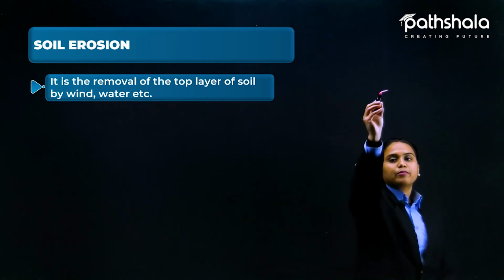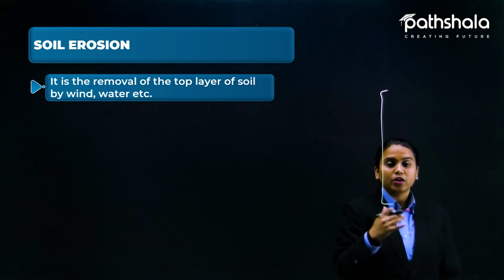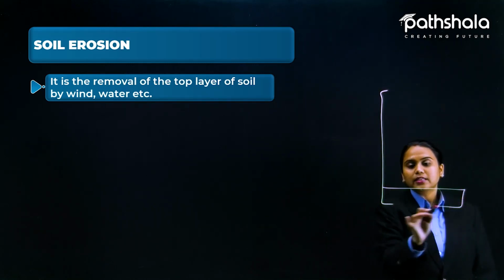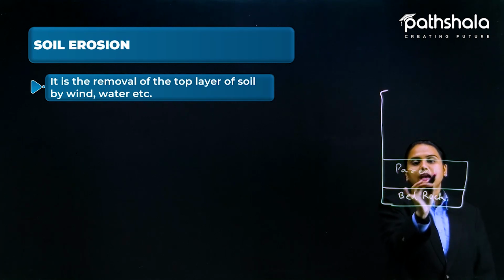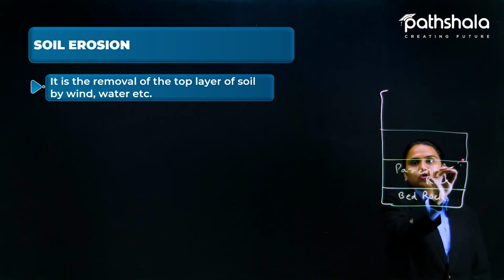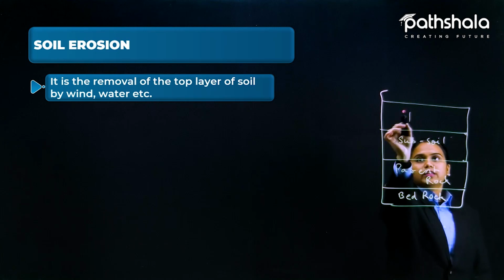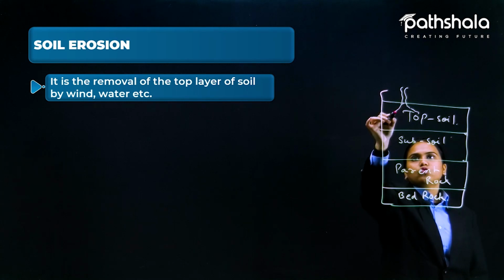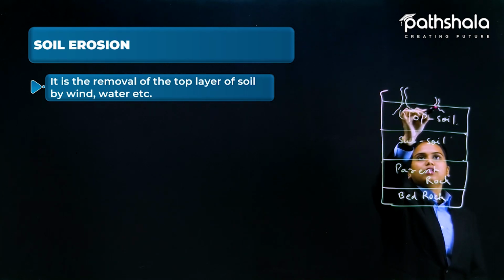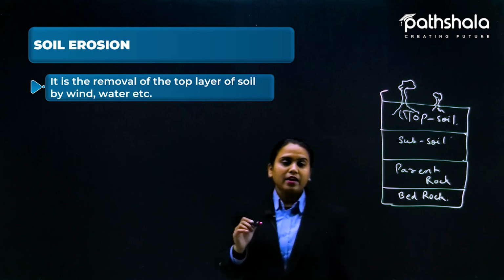You know that we have different profiles, where at the lowest position we have the bedrock. So this bedrock is the main parent rock, and after that we have subsoil. And above this, what will we have? Top soil. This top soil is basically where our plants and trees get roots and grow like a miracle. These are the places where the trees, plants and our houses are growing.